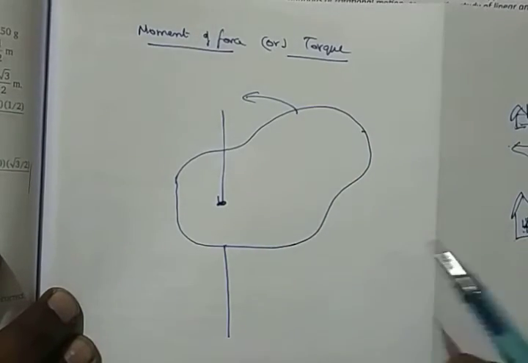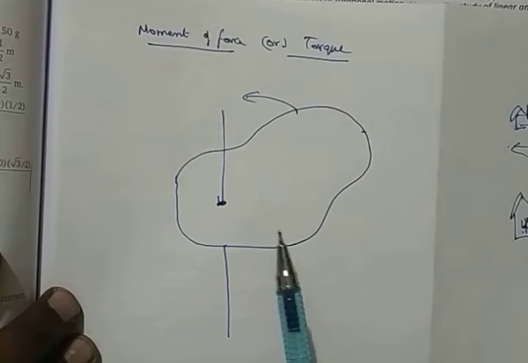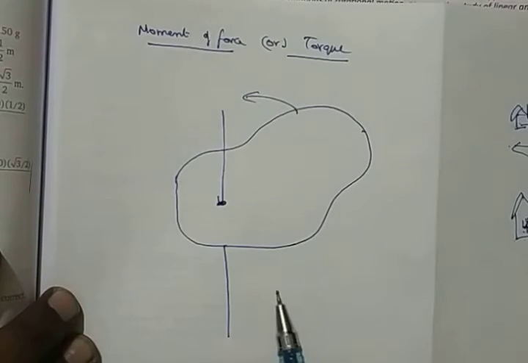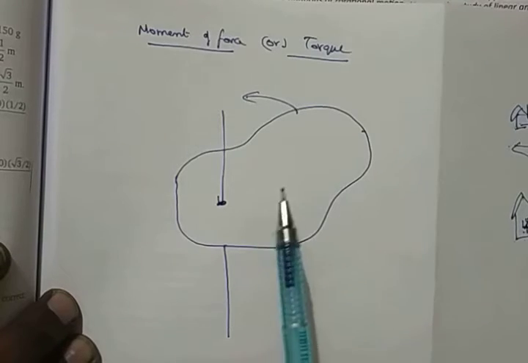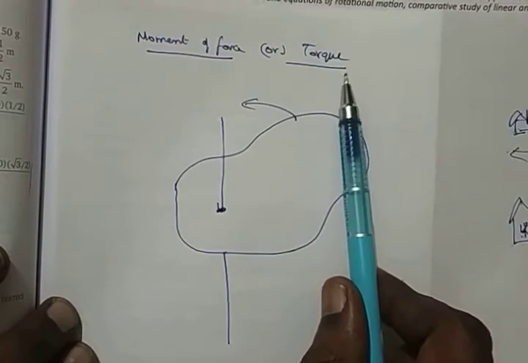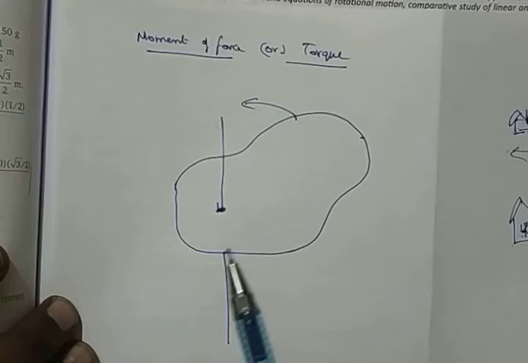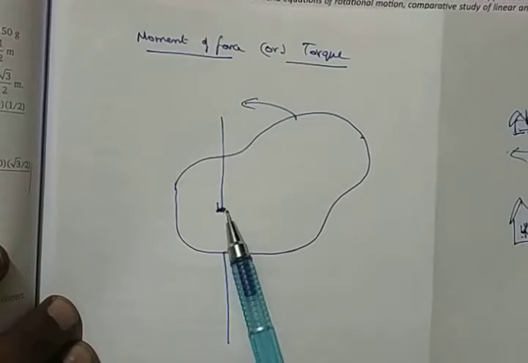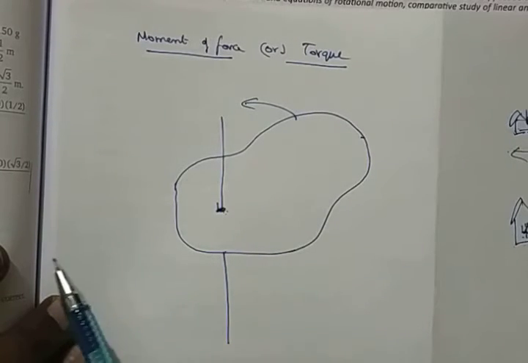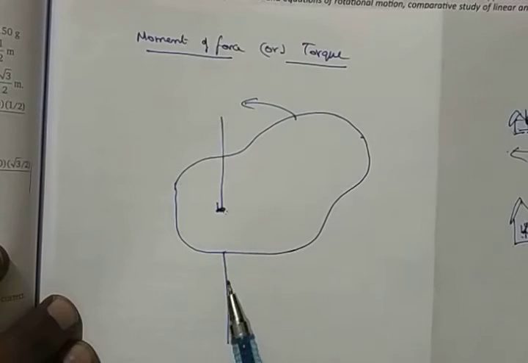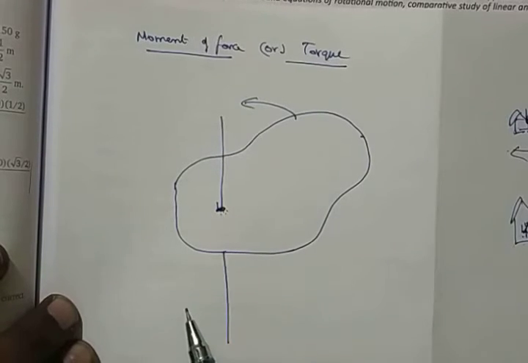Sometimes you have played like this. Put a hole somewhere and keep on rotating. Have you played like this? Yes, you have played. Now we are going to define torque. Torque happens only on an axis of rotation. That's very, very clear. You need an axis of rotation. So we have defined the axis of rotation.